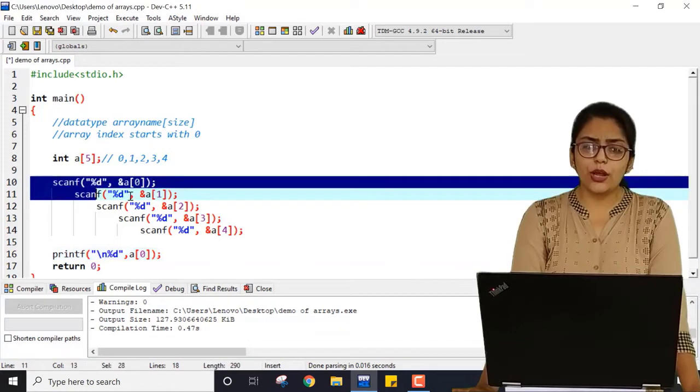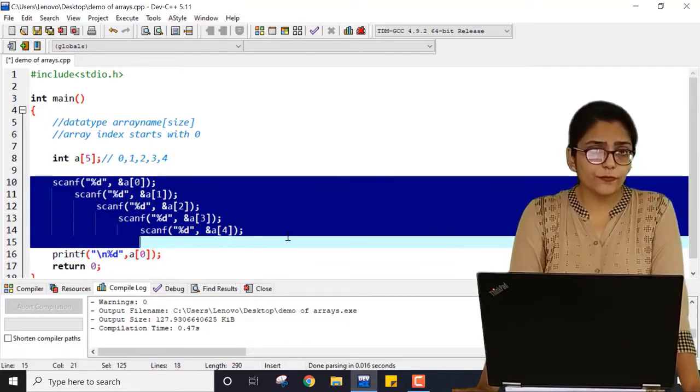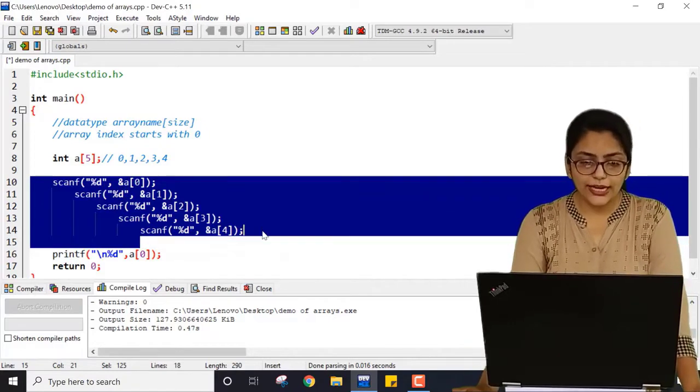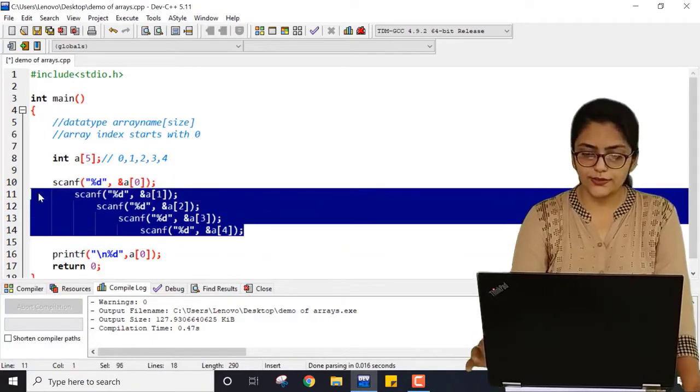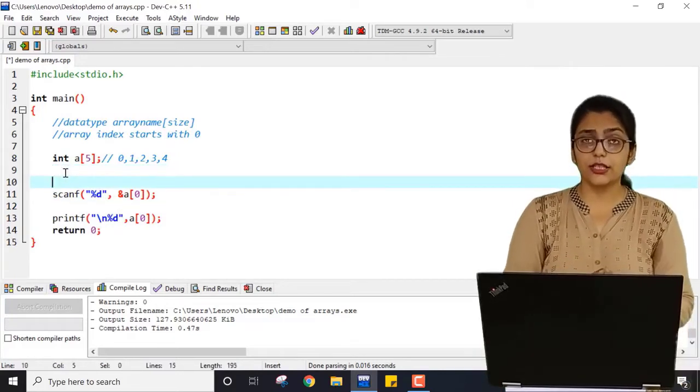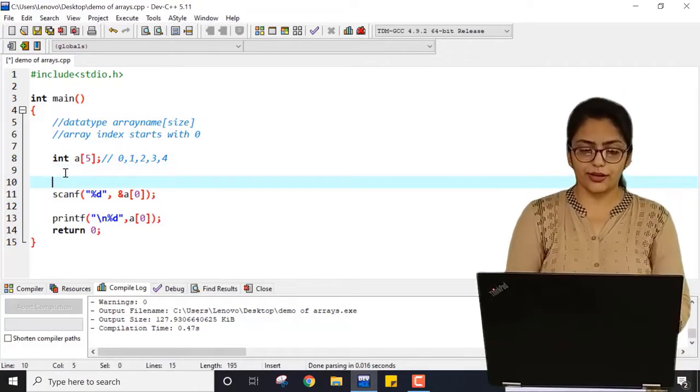Now, is it feasible to write this kind of code every time? Is it good code? No. So what can I do? I can just remove all of this. Just pause the video and think how I can optimize it. Do not go to the solution directly.